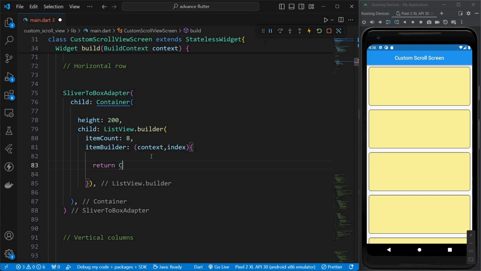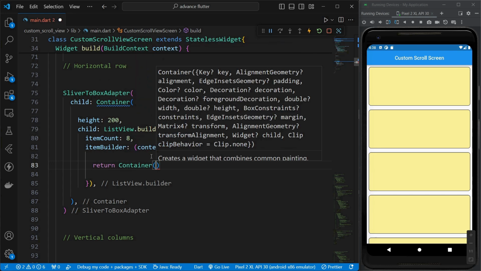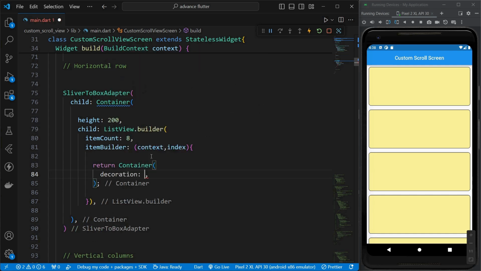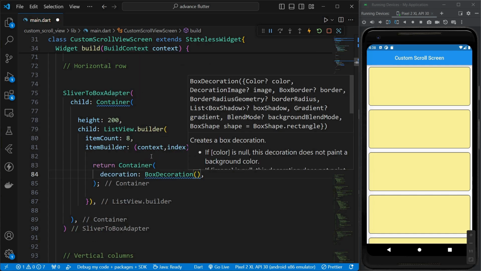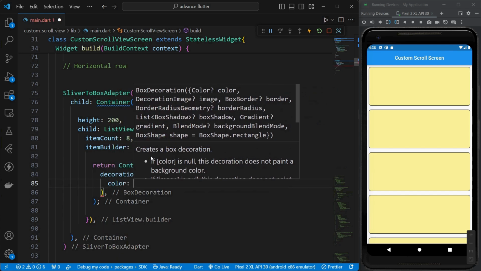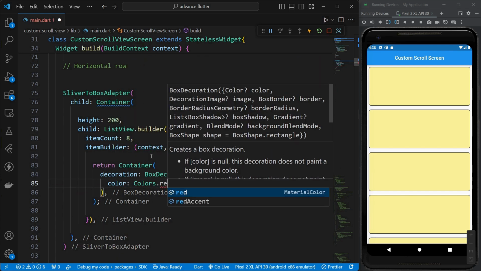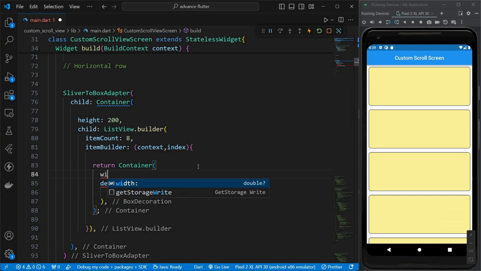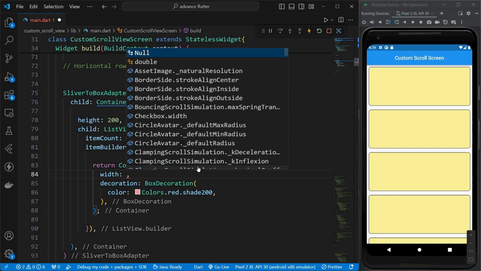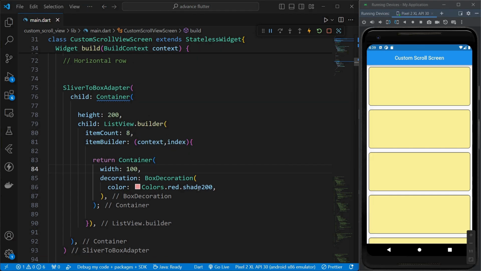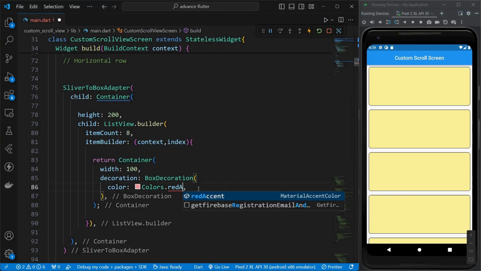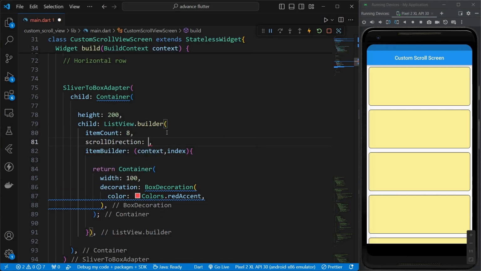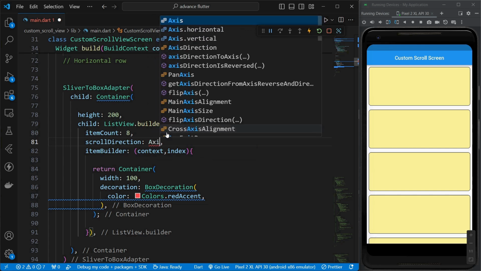So container, and here I'll just provide decoration, BoxDecoration, and I'll give colors red dot shade 200, and I'll just provide width also to this container. So let's say 100, and I'll use red accent over here. Okay, and one more thing, we are making it horizontal, so we have to give scrollDirection to Axis dot horizontal.